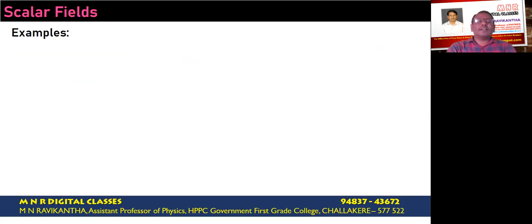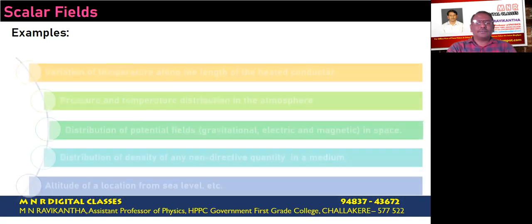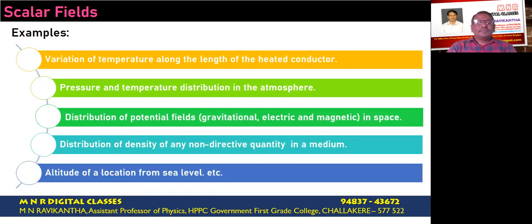Now let us consider some examples of scalar fields. The first example is variation of temperature along the length of a heated conductor. We know that when the conductor is heated and the steady state condition is reached, the temperature at each point has a unique value. The second is pressure and temperature distribution in the atmosphere. In the last slide, we already saw the pressure variation in the atmosphere.